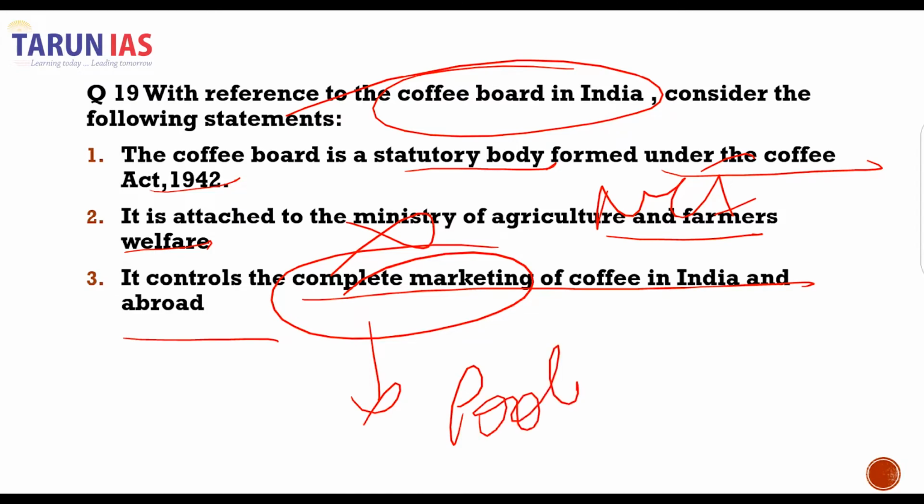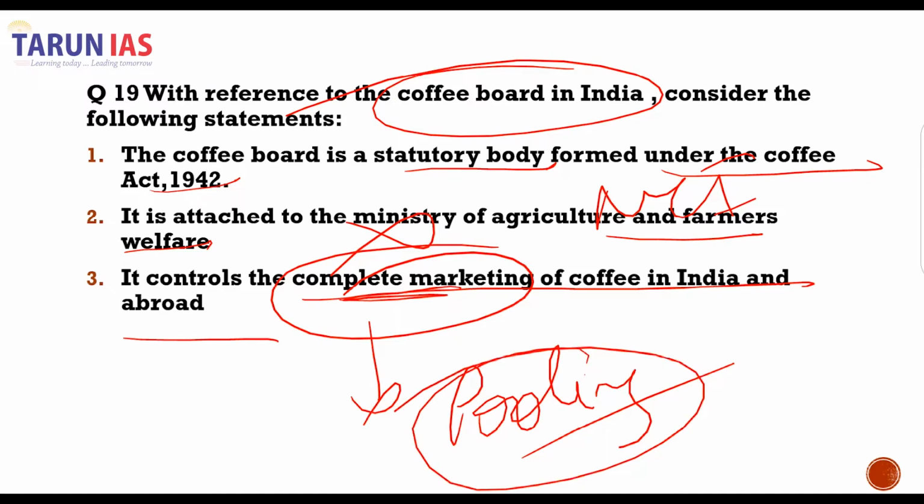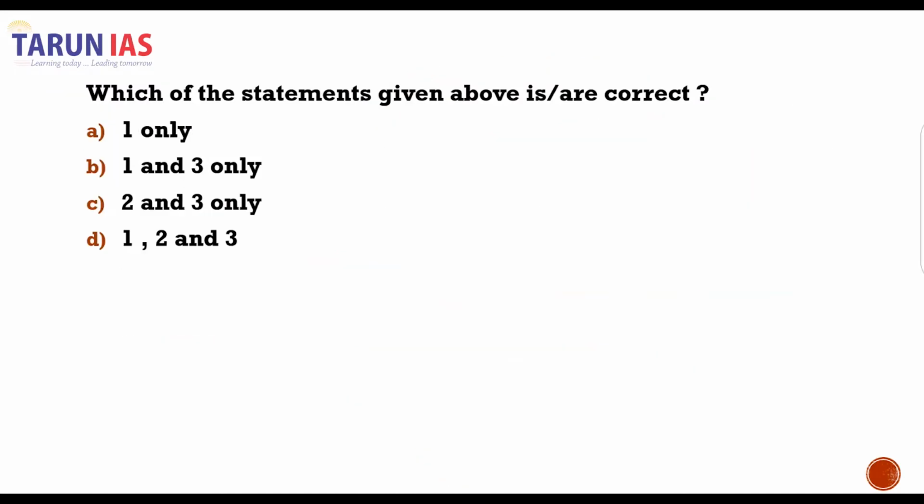Prior to the passage of the Act, in fact during the British colonial rule when the Act was passed, this Coffee Act actually gave a monopoly over the complete marketing of coffee in India in order to boost coffee marketing and the profit in the coffee industry. However, right now it does not completely control the marketing. So there is a pooling system. Therefore, 2 and 3 are incorrect statements and the first is correct. Therefore, A will be our correct answer.